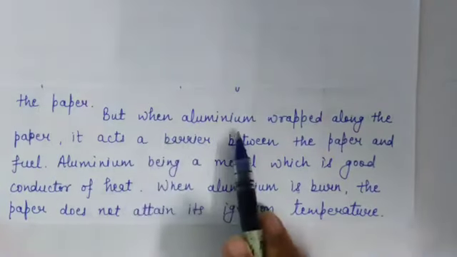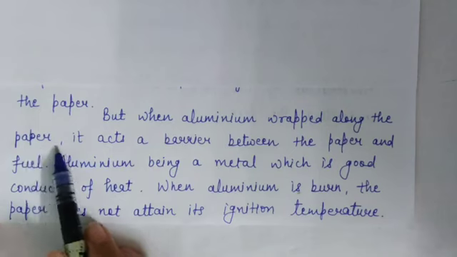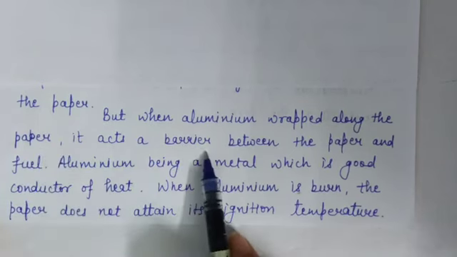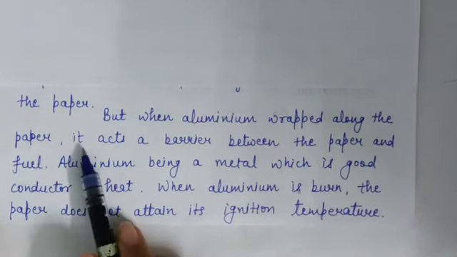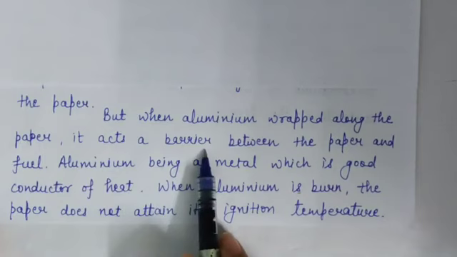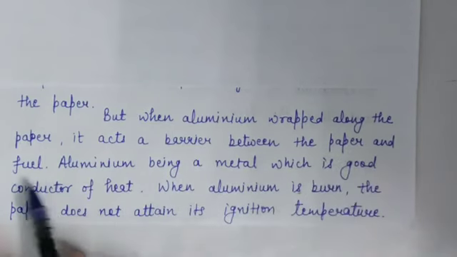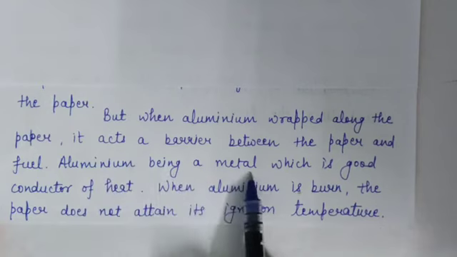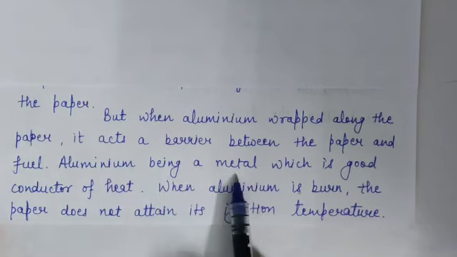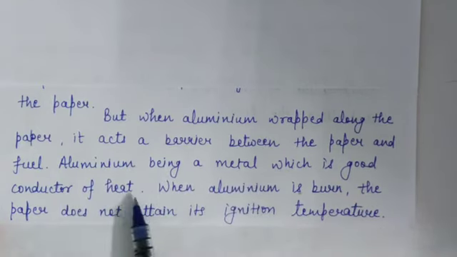But when aluminium is wrapped around the paper, it acts as a barrier between the paper and the fuel. We know aluminium is a metal, which is a good conductor of heat.